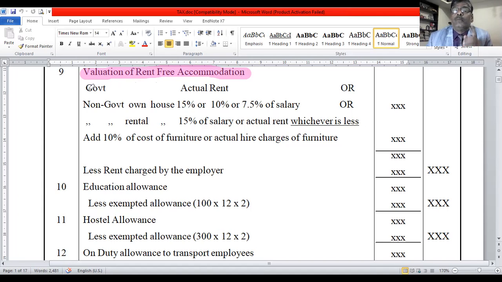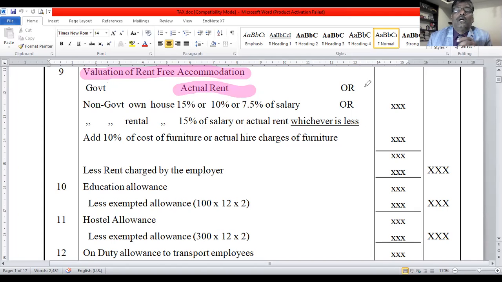For a government employee, what is the valuation? You take the actual rent as per the government rate. For a government employee, you take the actual rent at the government rental rate.